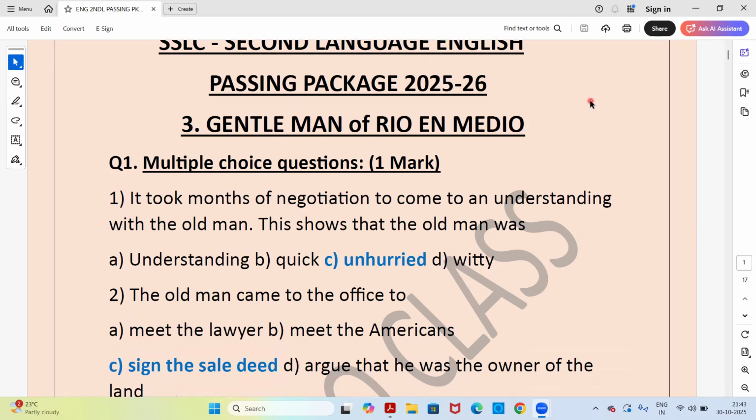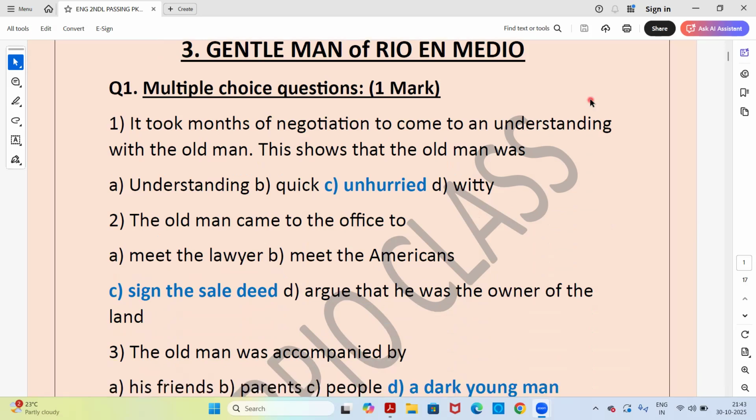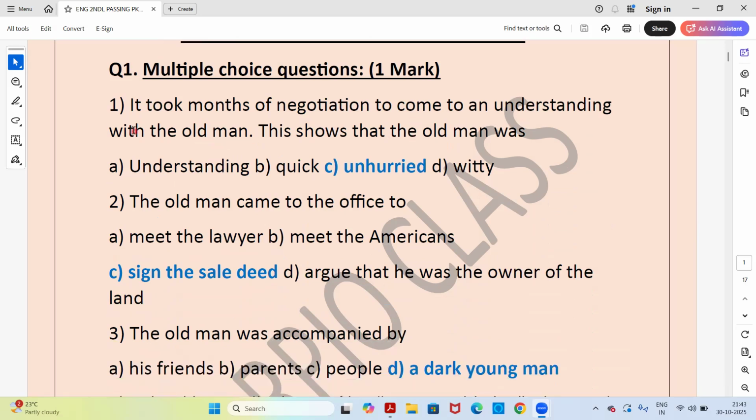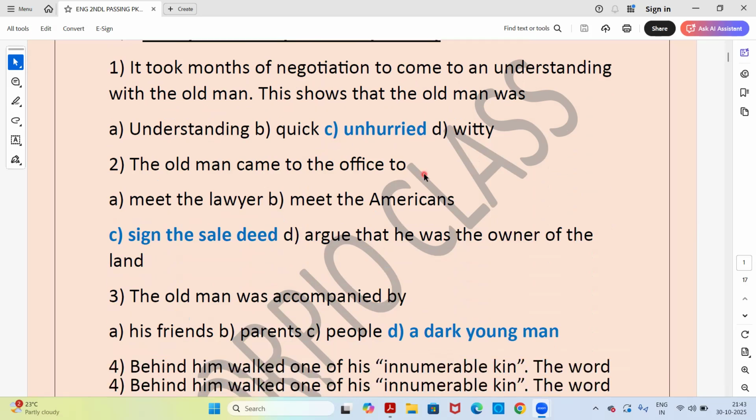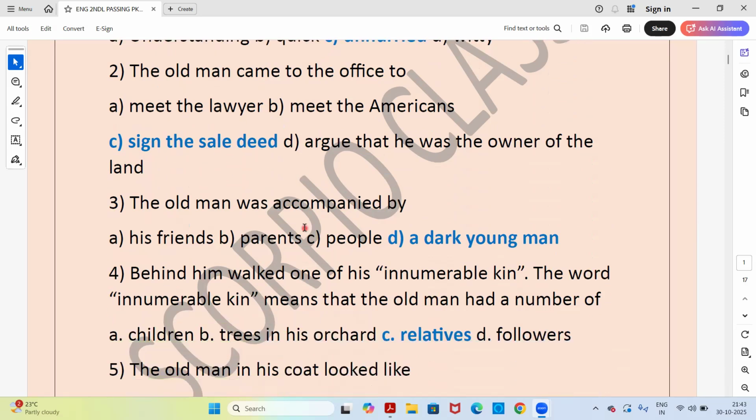We have question answers and objectives of Gentleman of Rio en Medio. Very first, multiple choice questions for 1 mark. First one: It took months of negotiation to come to an understanding with the old man. This shows that the old man was, answer is option C, unhurried. Next, the old man came to the office to, option C, sign the sale deed. There are 4 options you can read. I'm just reading the right answer.